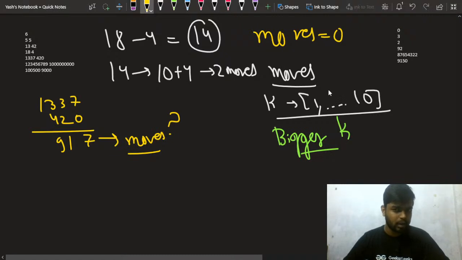This is how you'll do it. How many moves for making the number 917 from k, right?